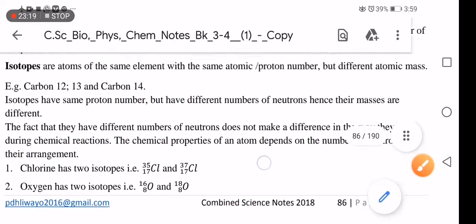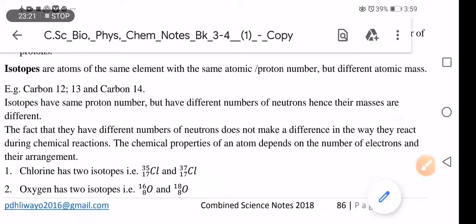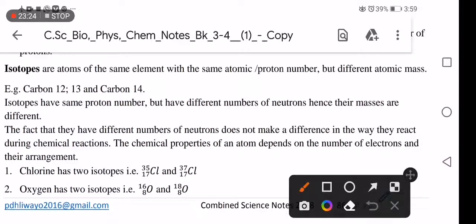So we have different types of isotopes. We have the isotopes of carbon, which is given here, and we also have the isotopes of chlorine. There is chlorine 35 and there is chlorine 37.